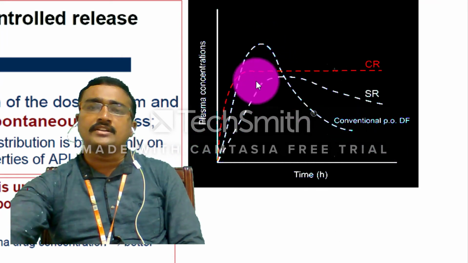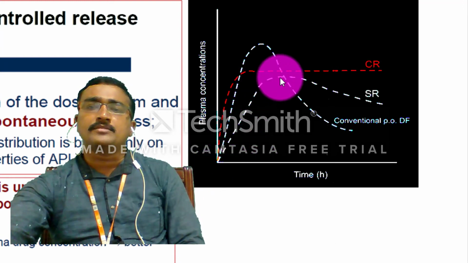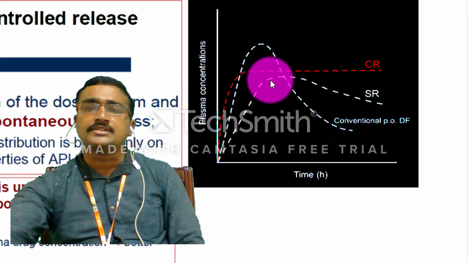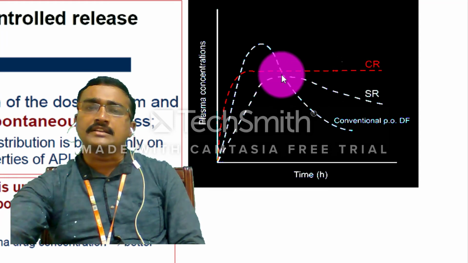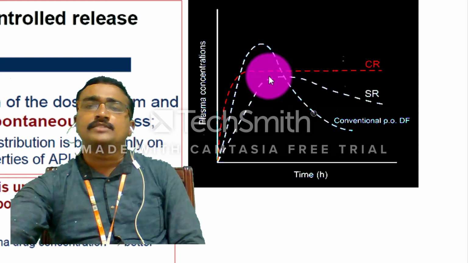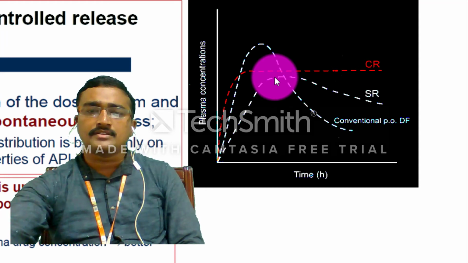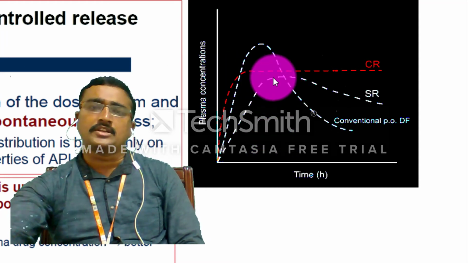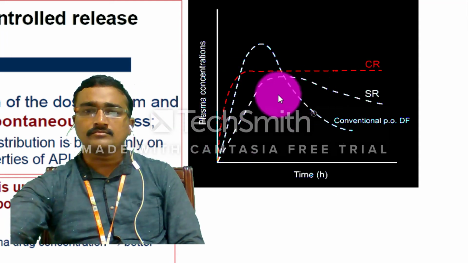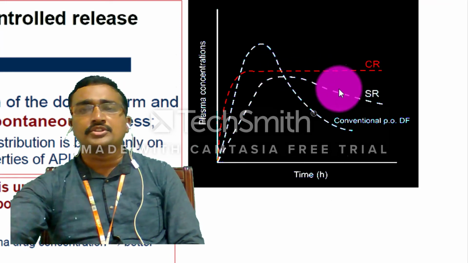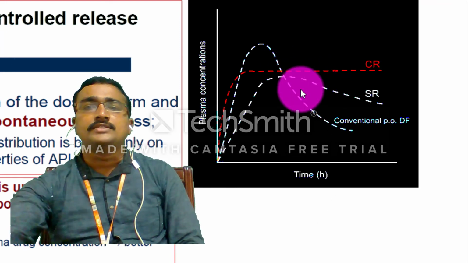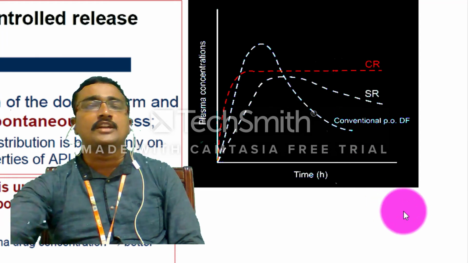In the case of sustained release also, up to a certain time the concentration gradually increases, and there is a slight decrease in the plasma concentration after the optimum point, the optimum concentration or optimum time, that is the Cmax or Tmax point. This is called the Cmax point, and this is called the Tmax point. Once it reaches the maximum concentration and maximum time, a slight decrease in the concentration of the drug in the blood indicates that the drug is slowly going into the elimination phase.